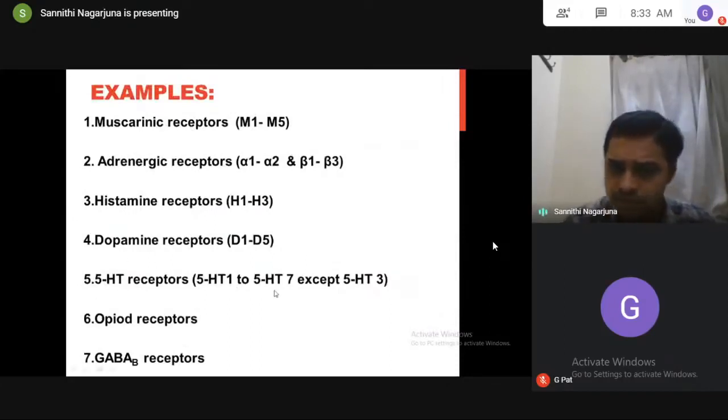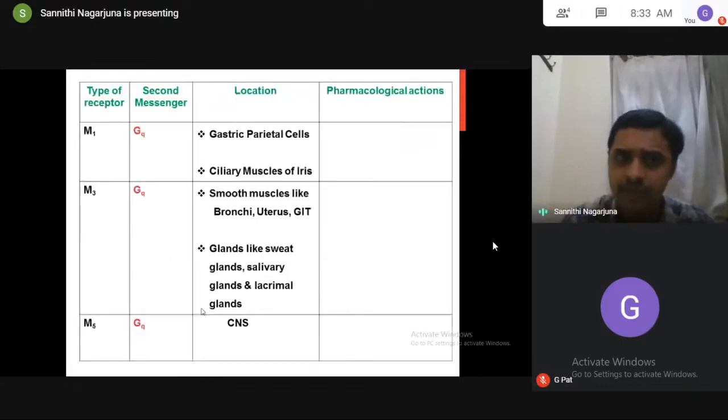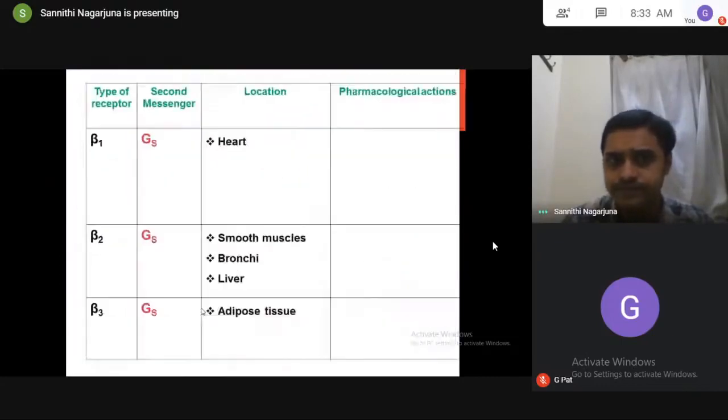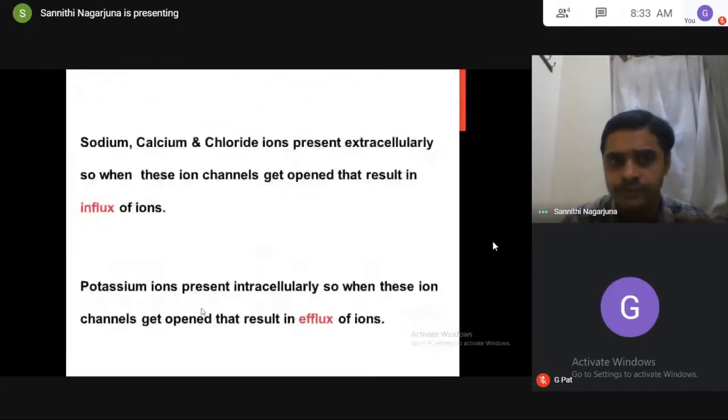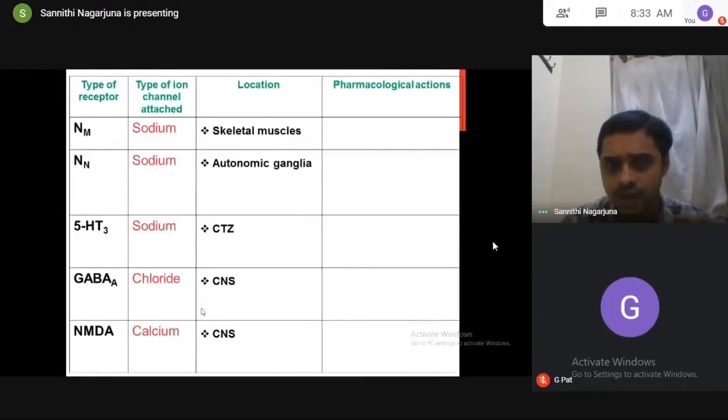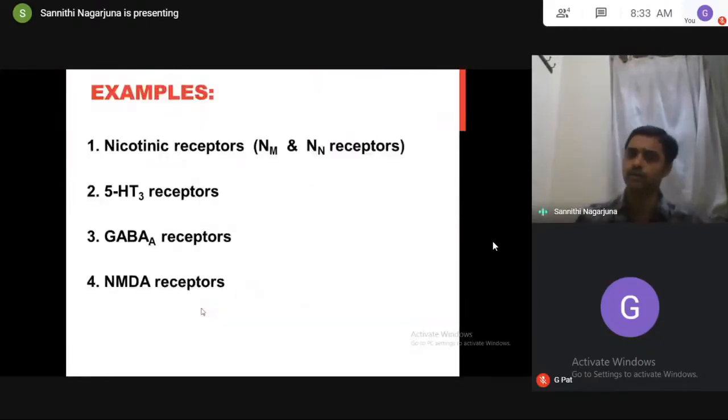All 5-HT receptors are G protein except 5-HT3. GABA B receptors are G protein. Whatever exemptions there are come under ionotropic receptors: nicotinic receptors, both NM and NN, 5-HT3 receptors, GABA A receptors, as well as NMDA receptors.